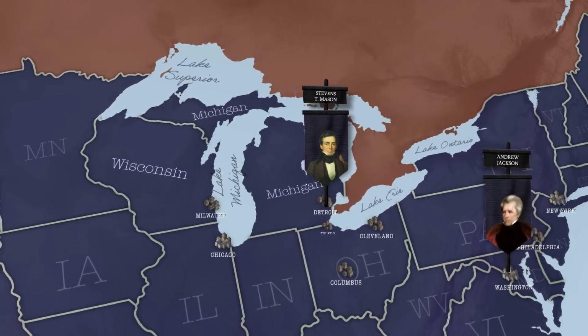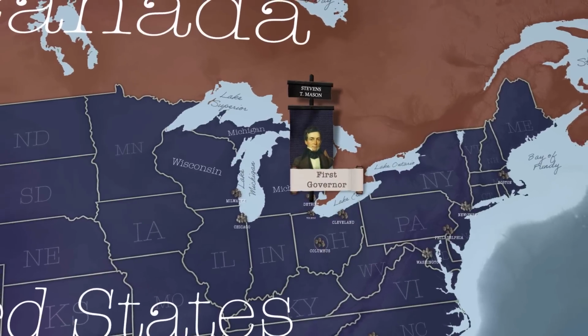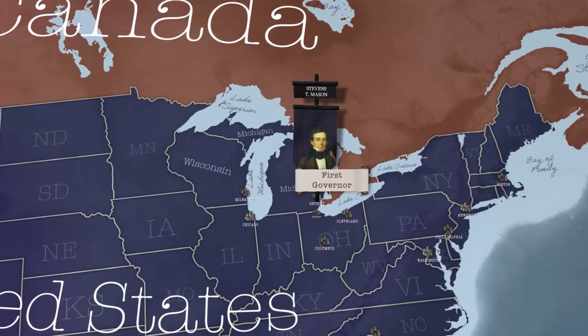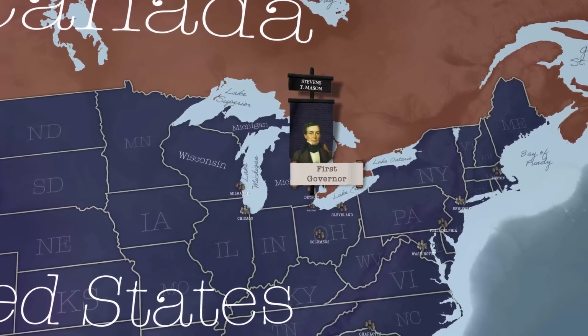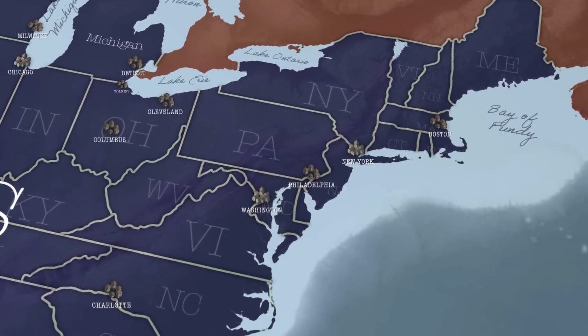Mason's performance in the whole affair was so impressive that he was elected as the state's first governor. Holding the office until 1840, he remains the youngest state governor in U.S. history. But if you're paying attention, you'll have noticed the problem.